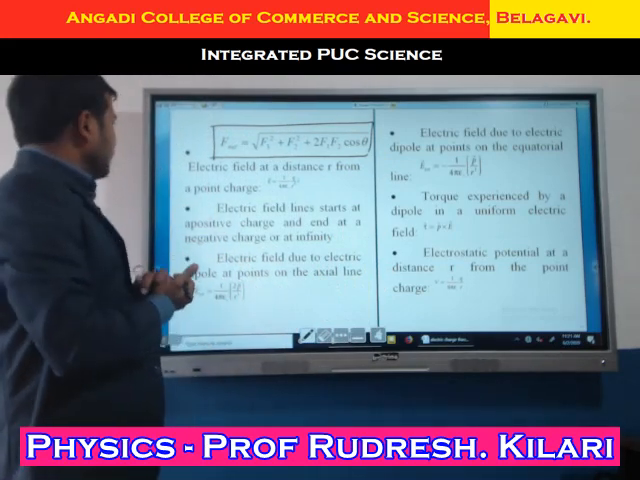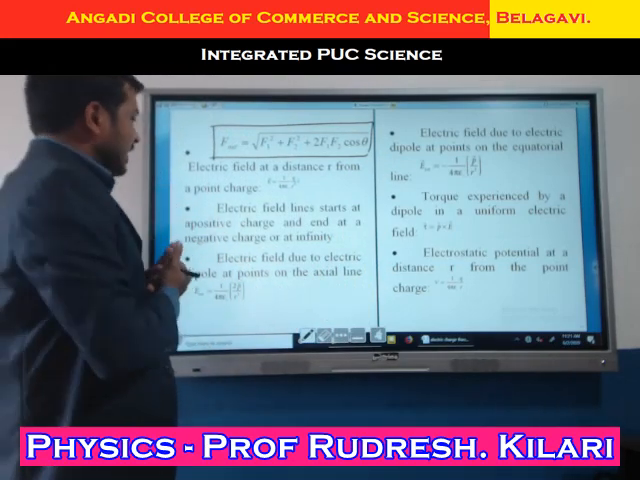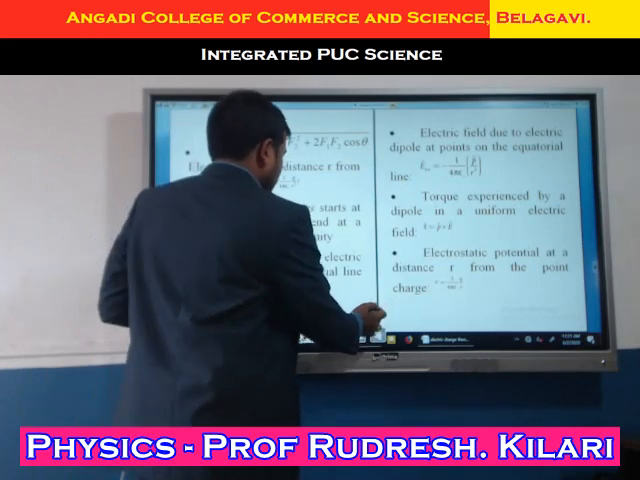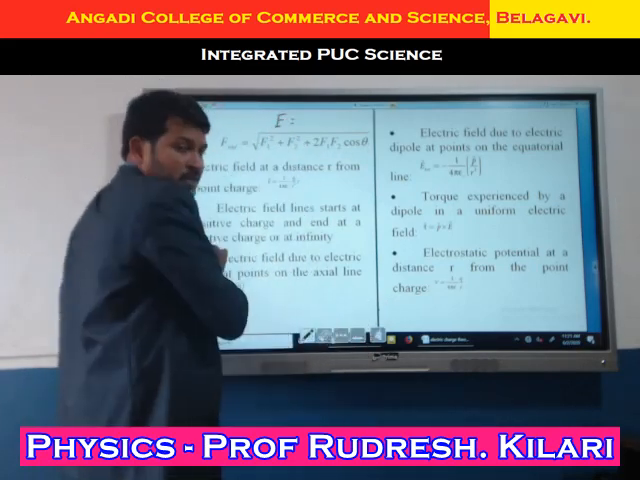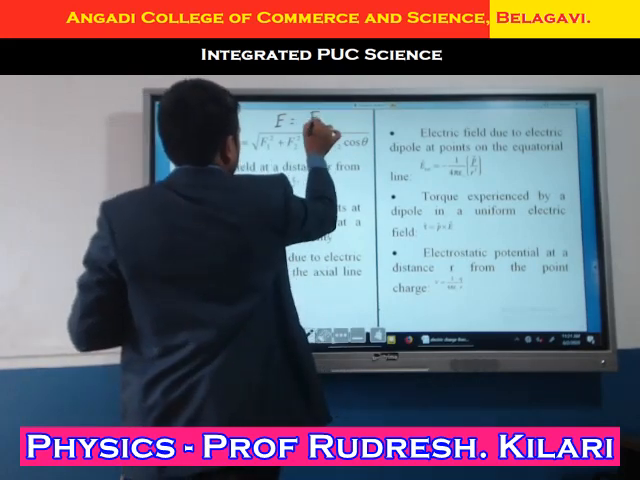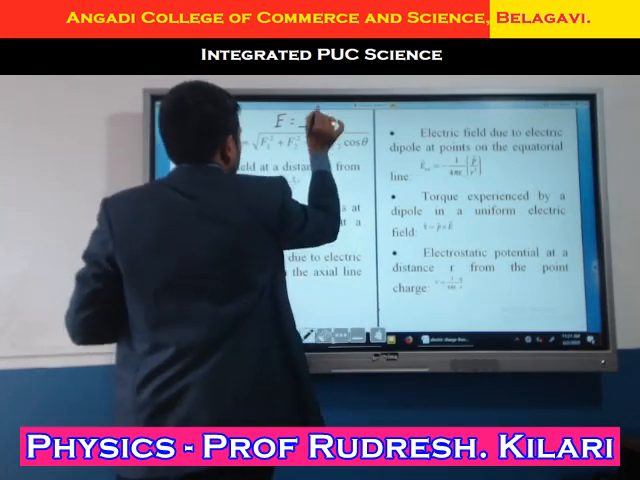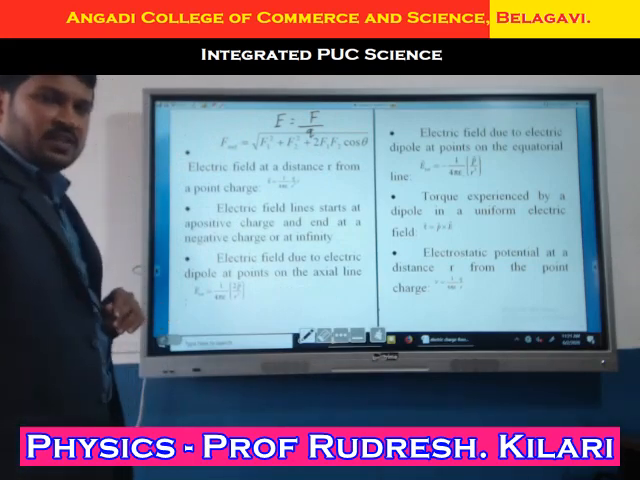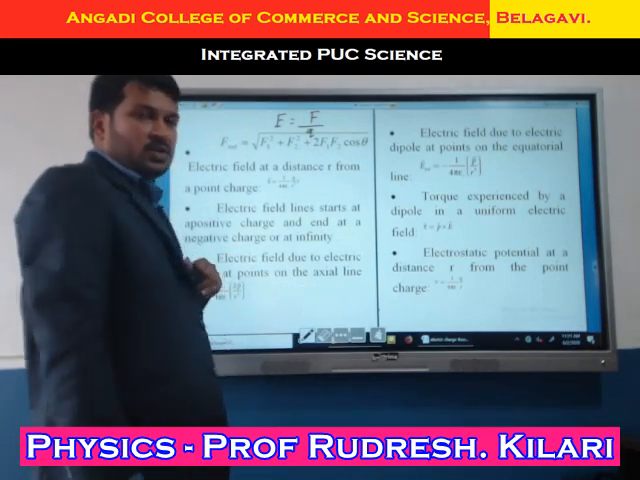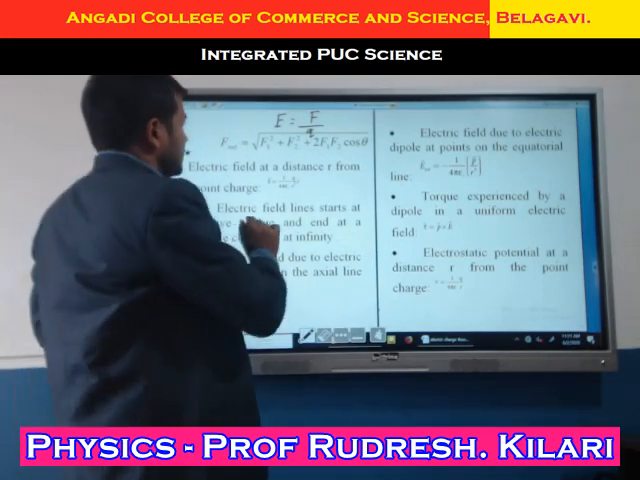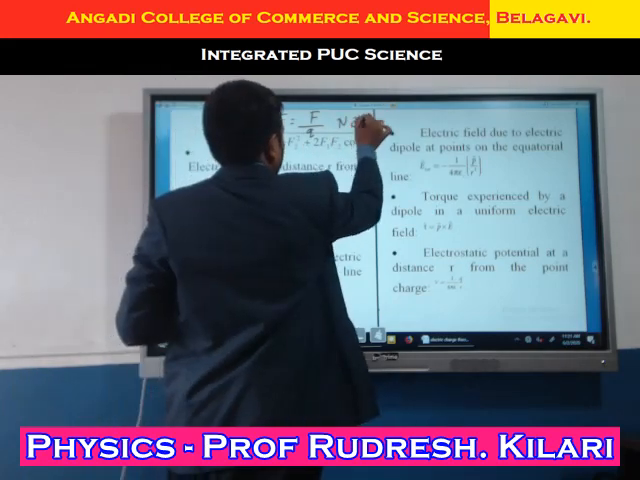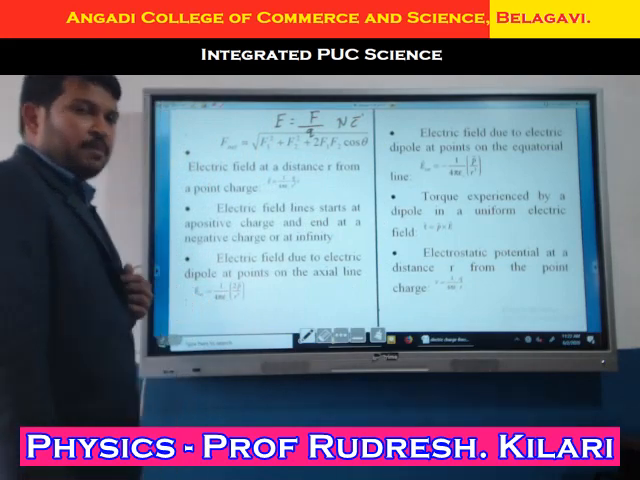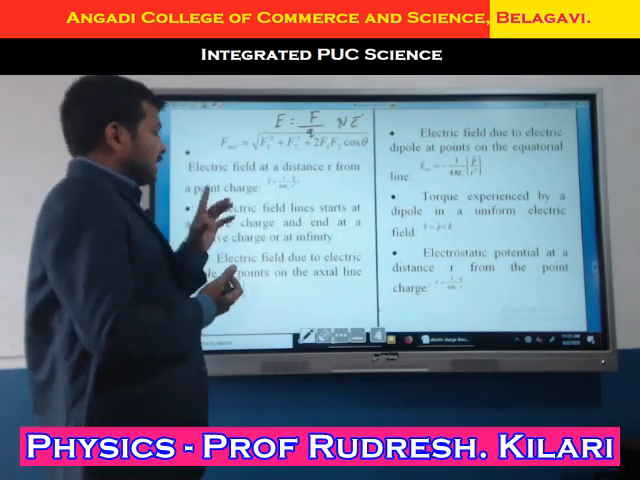Now another one, electric field. What is electric field? Force experienced per unit test charge is known as the electric field. What is the SI unit? The SI unit is Newton per coulomb. Newton per coulomb is the SI unit for electric field.